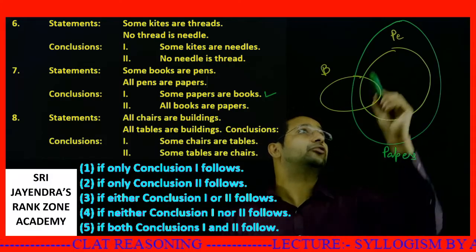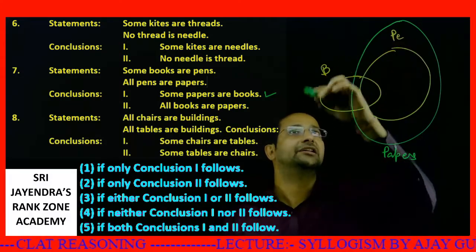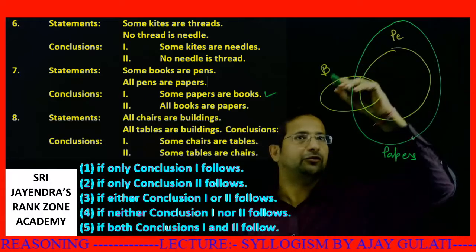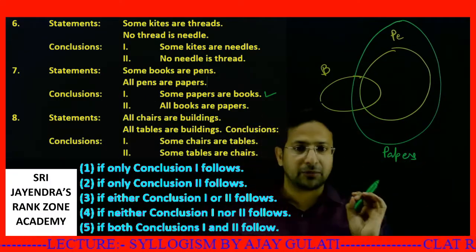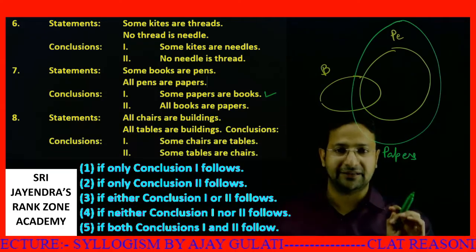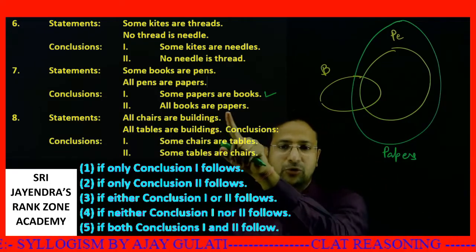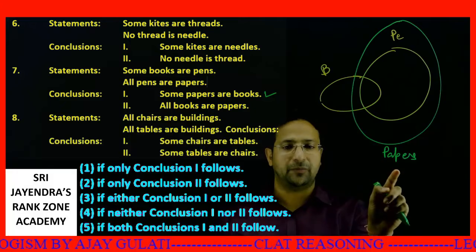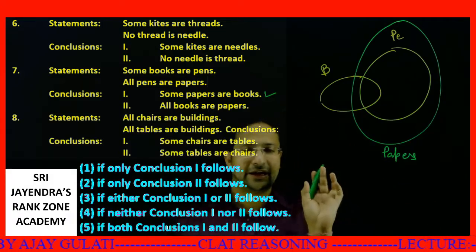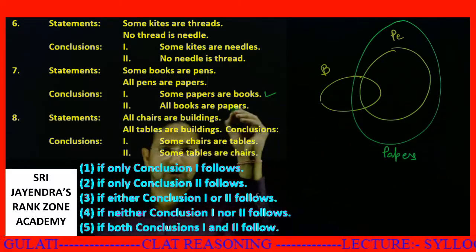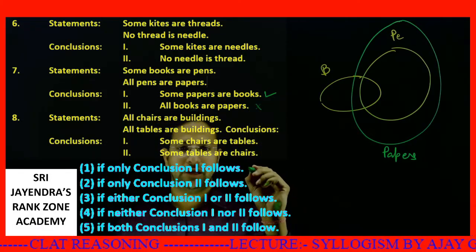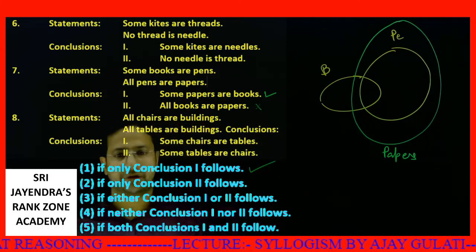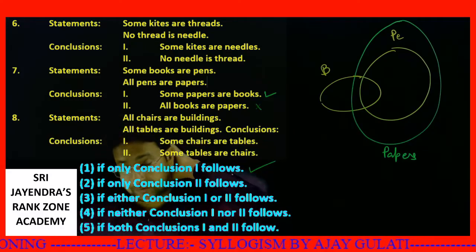There could have been a possibility for this diagram like this, where all the books are contained in paper, but that does not matter. What matters is, can I deny any statement? Yes, I can deny the statement all books are papers, because this part of books is not paper as per my diagram. If I can deny anything, then that is denied. So this is not true. Here we have only conclusion 1 follows. So your answer is option number 1.